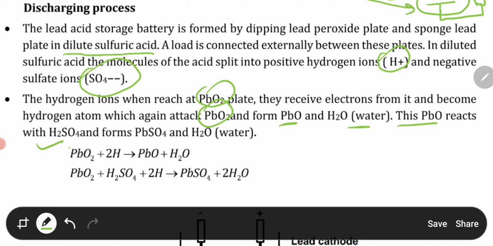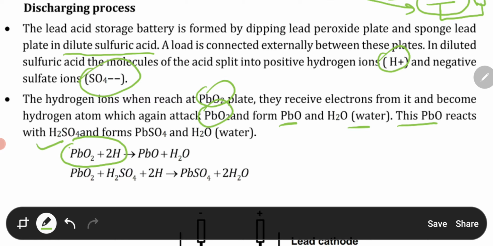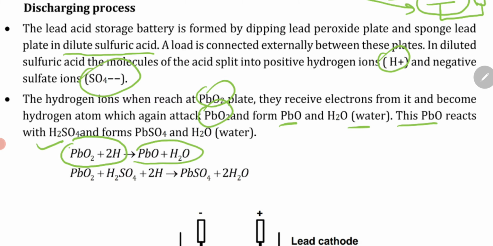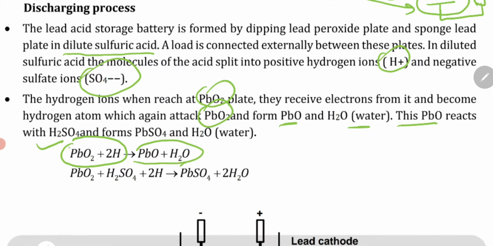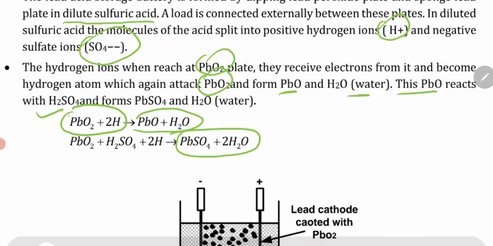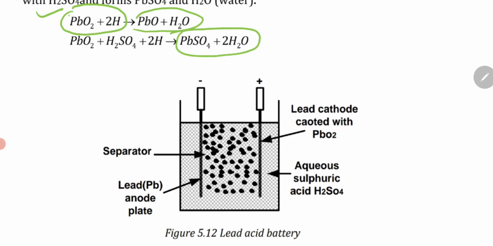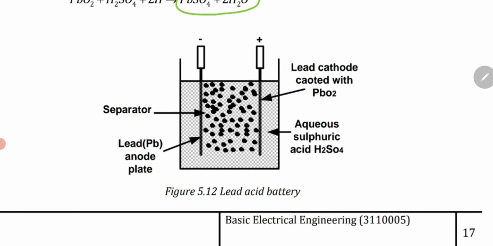With the chemical reaction of PbO2 plus 2H, that is lead peroxide, that will give you this chemical equation, and finally you will get PbSO4 plus 2H2O. So the sulfate ions and your lead peroxide will give you this final chemical equation, that is nothing but the aqueous sulfuric acid.